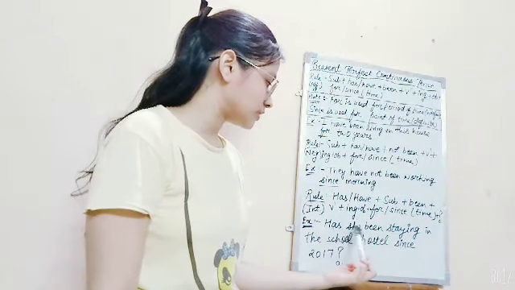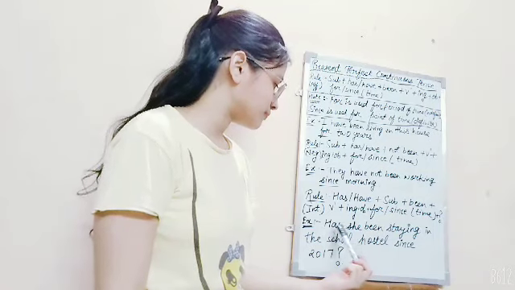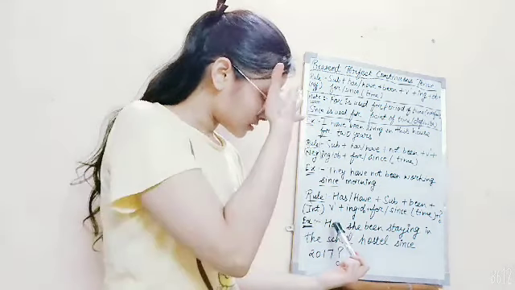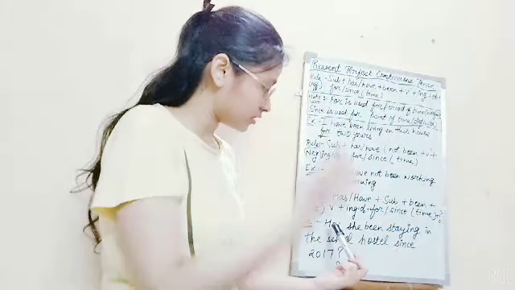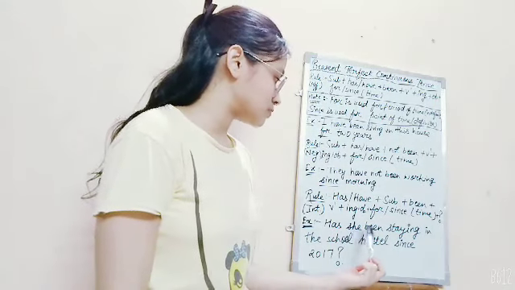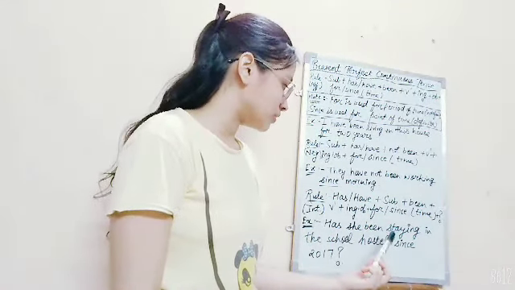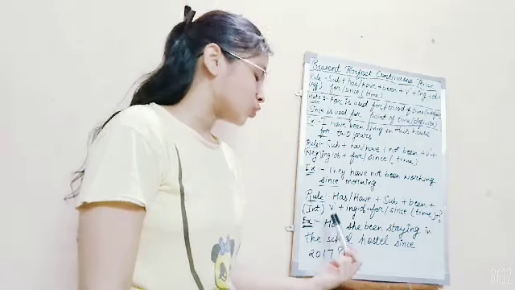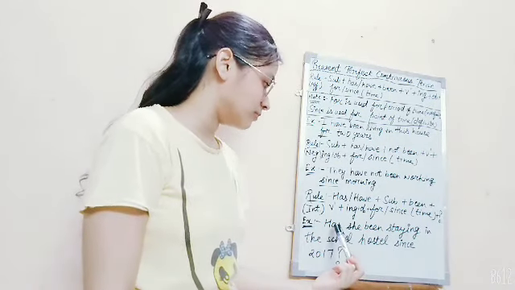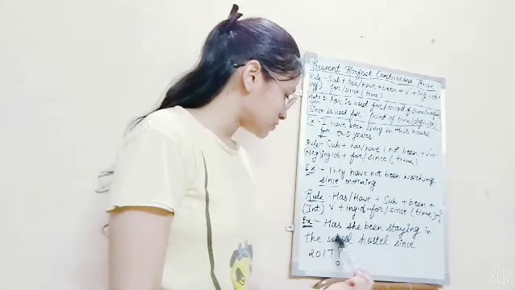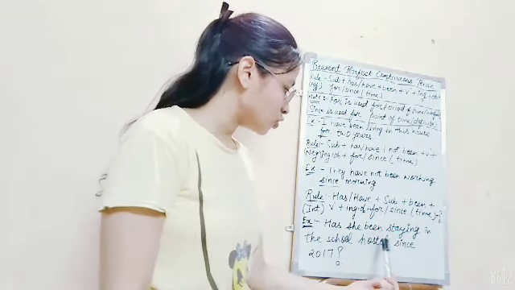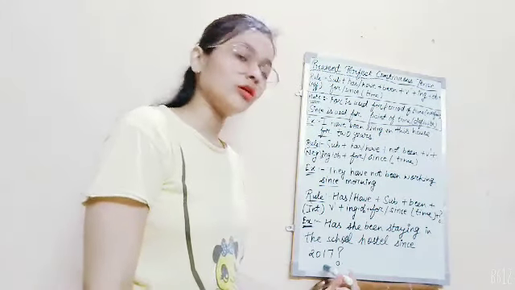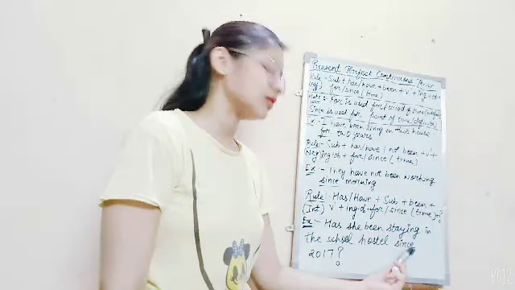Here has will act as an interrogative word, we can say. She will stand as subject, been as a helping verb. Here has will act as both question word and helping verb. Staying in the school hostel. In the school hostel will be object here. Since 2017. Here we are given a particular period of time. So we will use since here, not for.